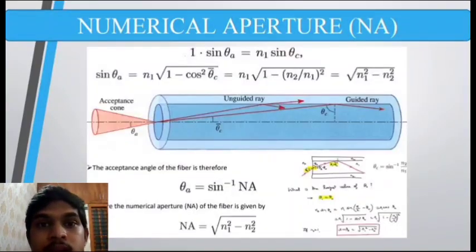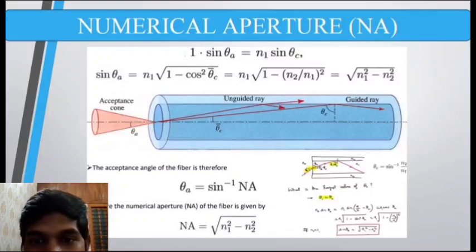Okay, so let's see in the figure. Theta c is the critical angle, theta c bar is equal to 90 degrees minus theta c, and the acceptance angle is given as theta a. Suppose light enters the fiber optics at an angle theta a, and let's say the external medium is air.